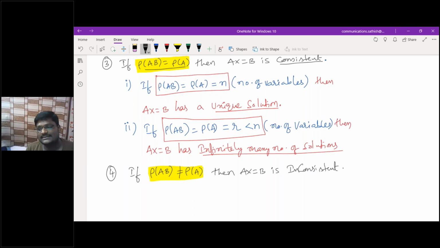Inconsistent means you can directly say there is no solution.